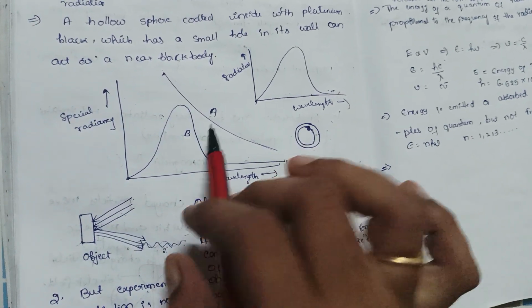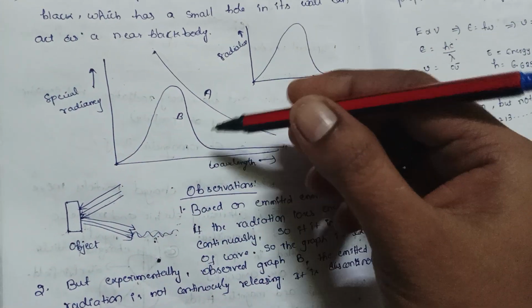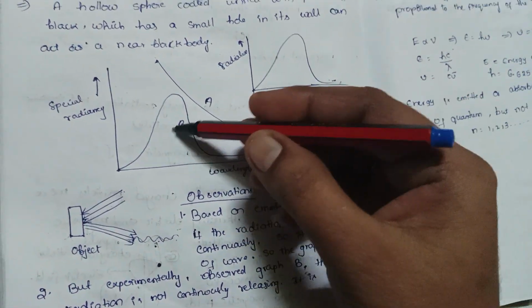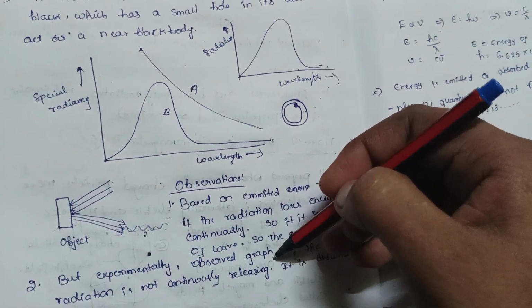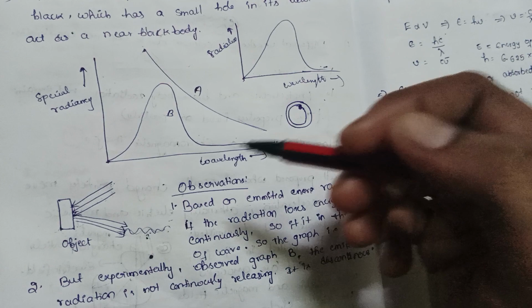Experimentally, we observe graph B, which means the emitted radiation is not continuously releasing, it is discontinuous.